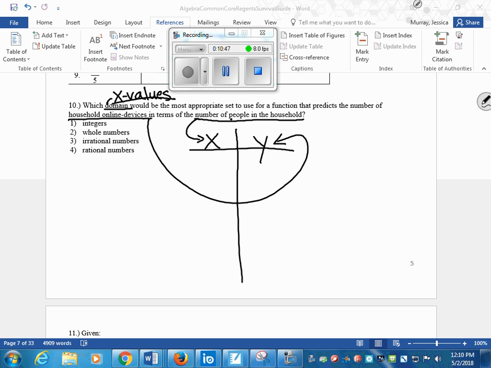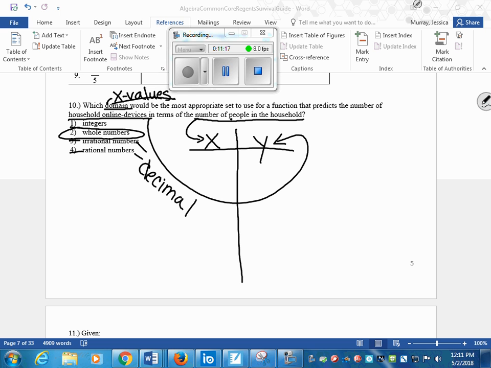Will we classify them as integers, whole numbers, irrational or rational numbers? Anybody want to take it? You think irrational might work? Why won't irrational or rational numbers work? Because these have decimals. Can you have a decimal? It is whole numbers. It is a whole number. She's right.